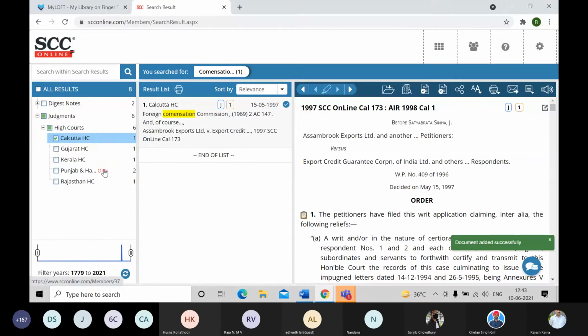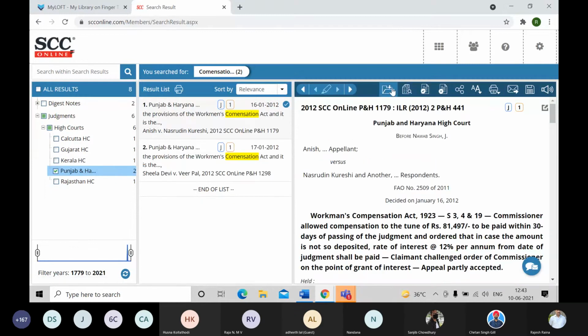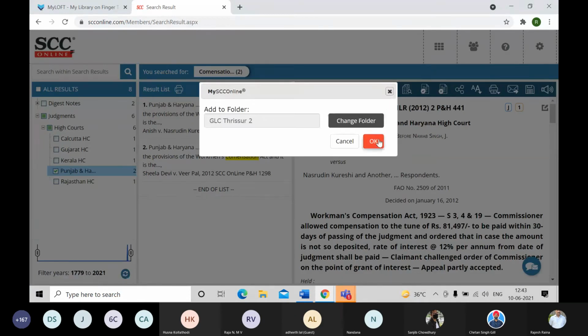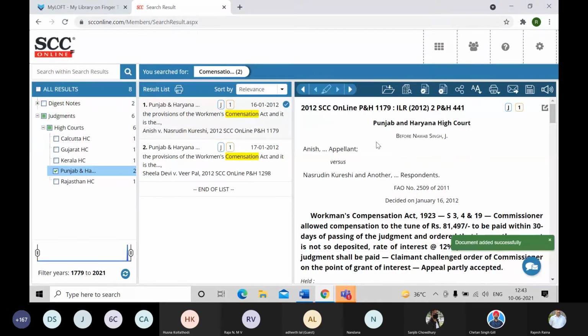is saved here. Again, I pick one from another high court, like say Punjab and Haryana. I'll click on this add to my SCC Online folder and click on OK. Similarly, if I have any article, any bill or maybe any notification also to be added in the same folder, I can do that. So different documents can be added in the same folder.